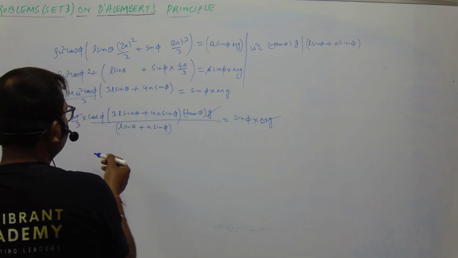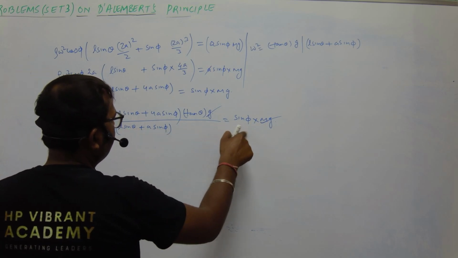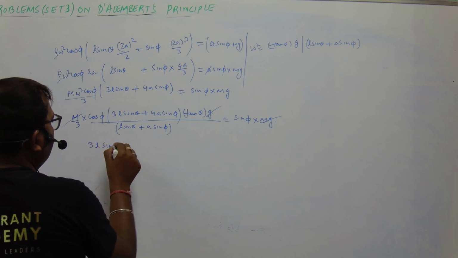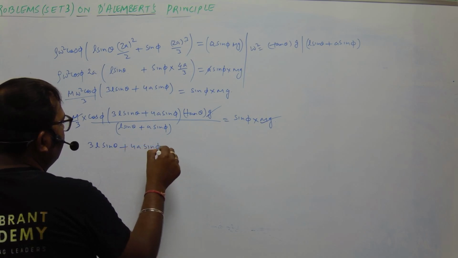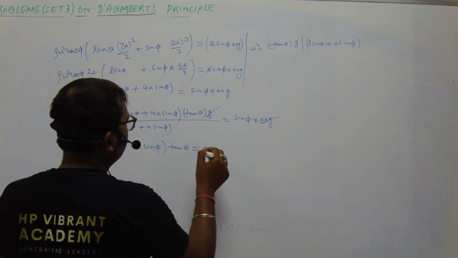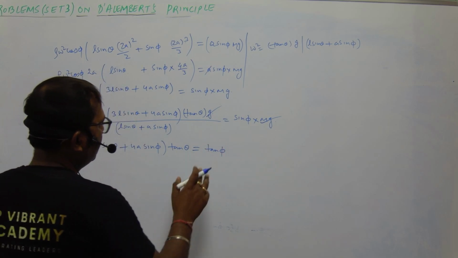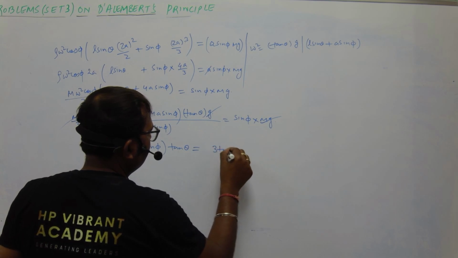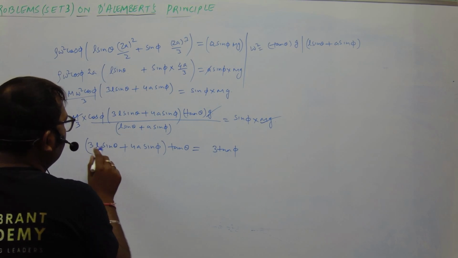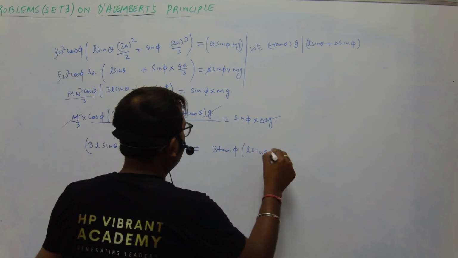Here we have cos phi and here sin phi, so we can write this as tan phi. So we have (3L sin theta plus 4a sin phi) into tan theta is equal to, dividing by cos phi, tan phi, and 3 we can take here, so 3 tan phi, and we multiply this with (L sin theta plus a sin phi).